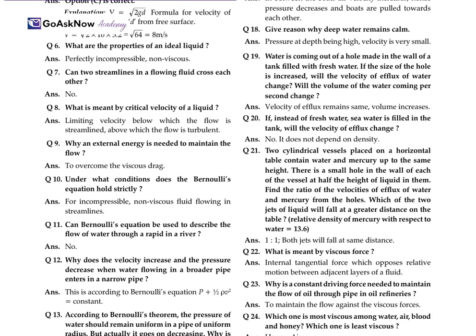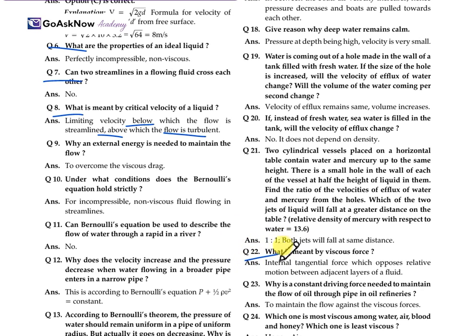Also, there are some other major questions. What are the properties of an ideal liquid? Perfectly incompressible and non-viscous. Can two streamlines in the flowing liquid cross each other? No. What is meant by the critical velocity of a liquid? It is the limiting velocity below which the flow is streamlined and above which the flow is turbulent. This is what critical velocity means.